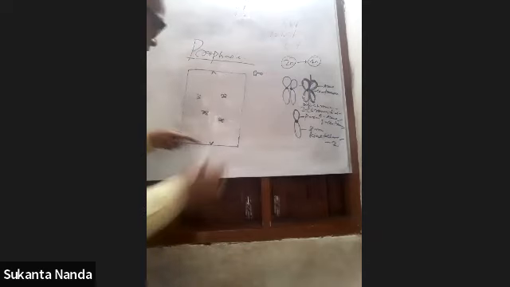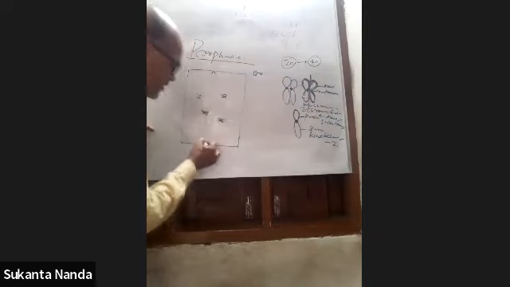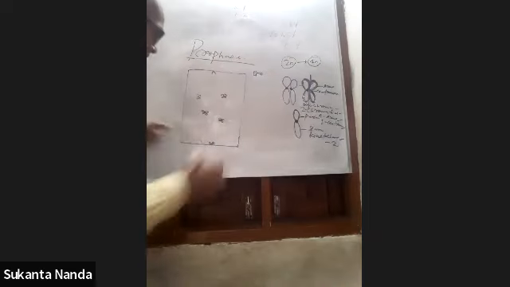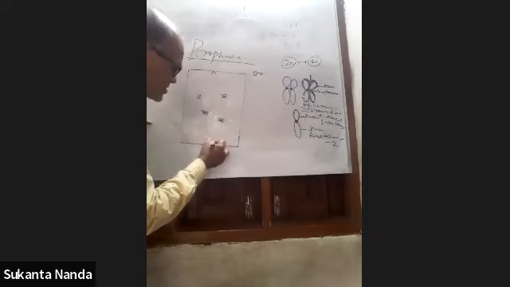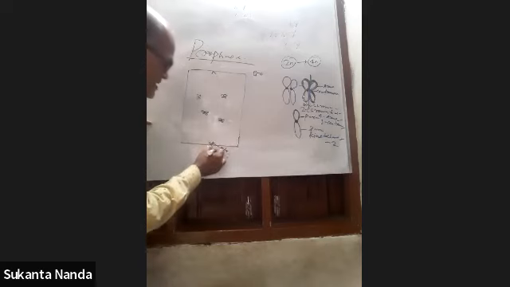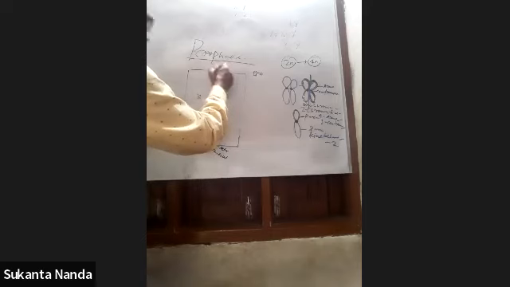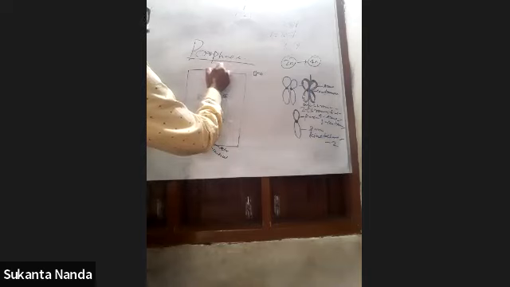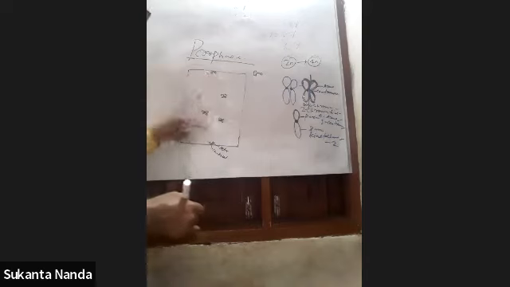The centriole will develop microtubules, and these microtubules are called asters. These microtubules are called asters. This one is the centriole, and here also there are microtubules, and these microtubules are called asters. So there are two asters.